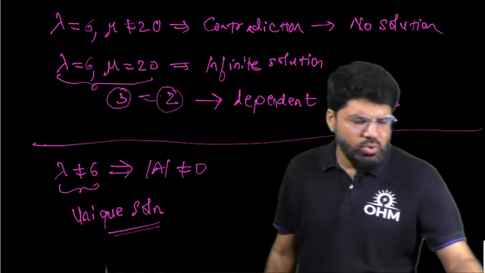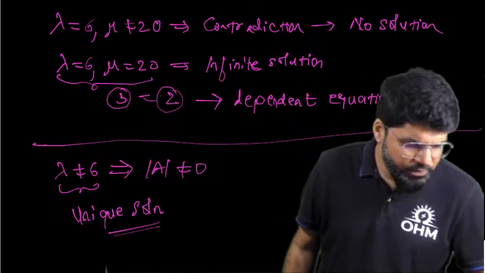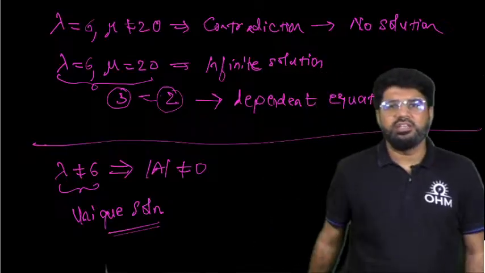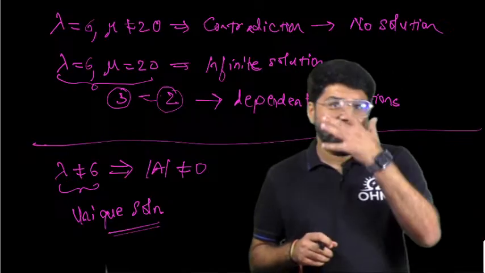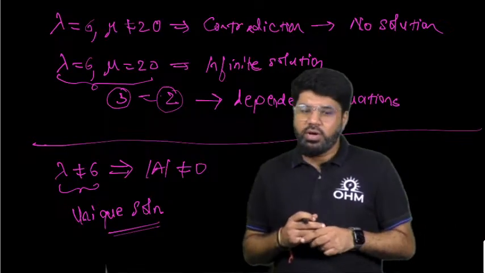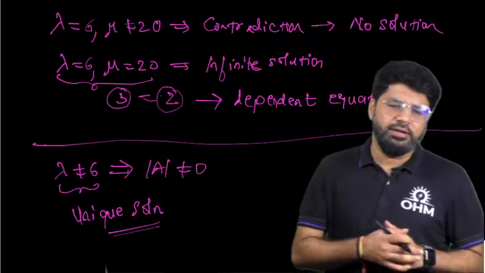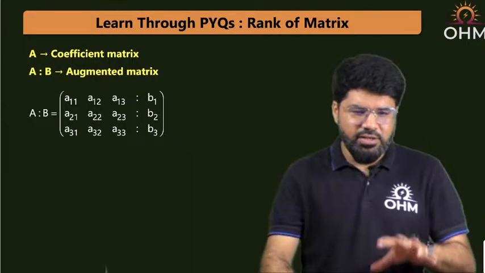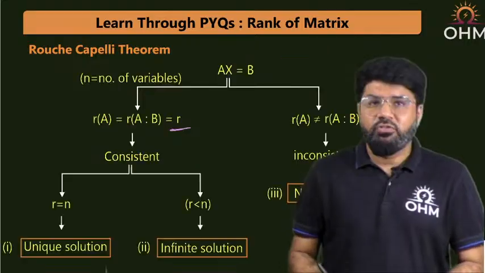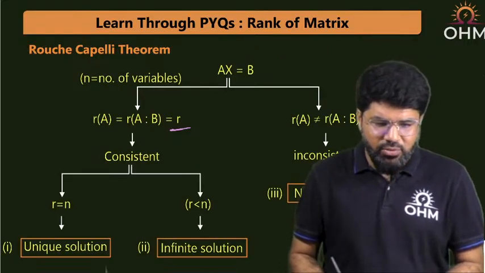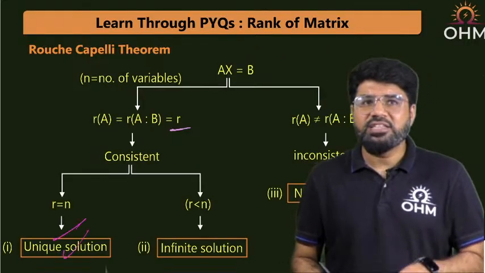If the question is only and only on unique solution, what can you do? This flowchart was discussed. If I take out this condition separately, what is the condition for unique solution?